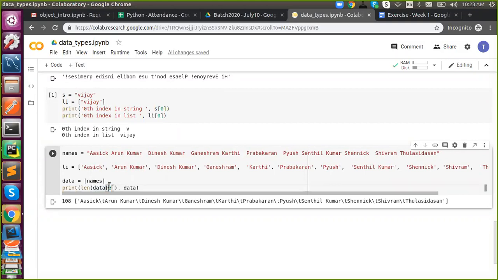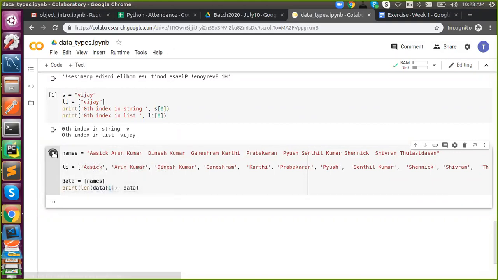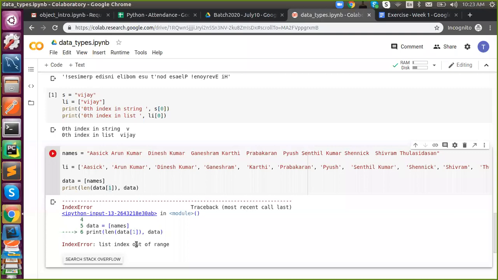So what we pass here is called an index. If we pass something which does not exist, what will happen? This will raise an error. So now you know, this is an index, and the corresponding index was not there, so it will raise an index error. List index out of range. Got it, Shivaram?